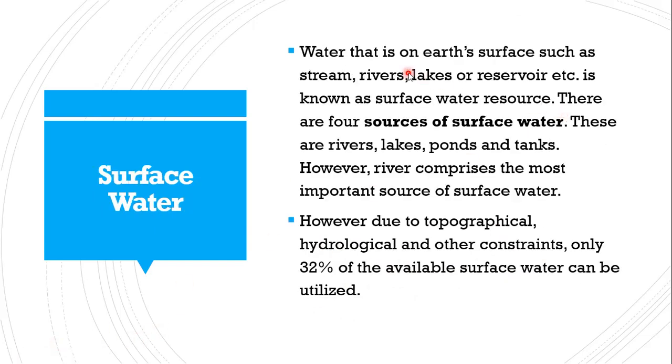Now, water is available on the earth's surface in various forms: streams, rivers, lakes, and reservoirs. They are called surface water. However, due to topographical, hydrological and other constraints, only 32 percent of the available surface water can be utilized. The other percentage we cannot utilize due to various constraints, either hydrological reasons, topographical reasons, or other constraints, which allow us to use only 32 percent of available water.